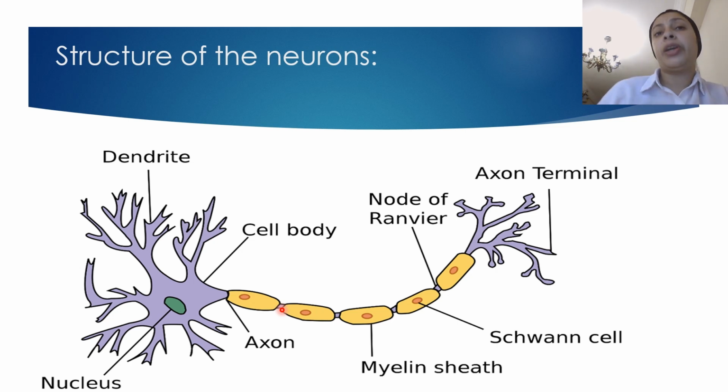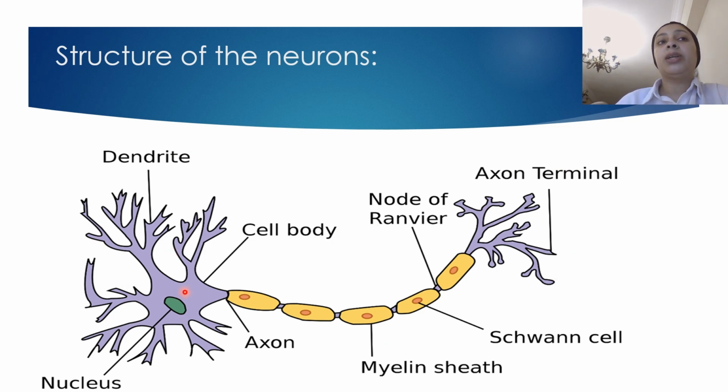Node of Ranvier. Ranvier is the scientist who discovered the nodes and the function and importance of these nodes. They are very important in the process of the transmission of the electrical impulse through the neurons. Okay, but you are not required to know about it now. Okay, these are the structures, different structure of the neuron.